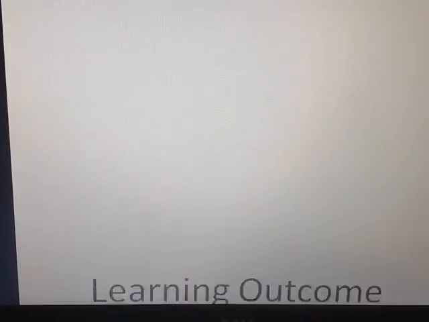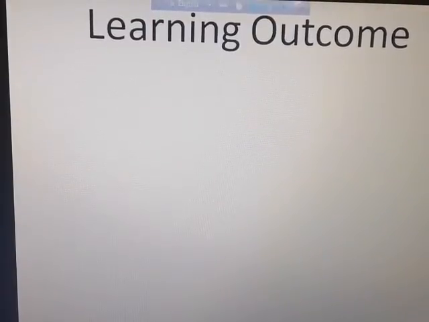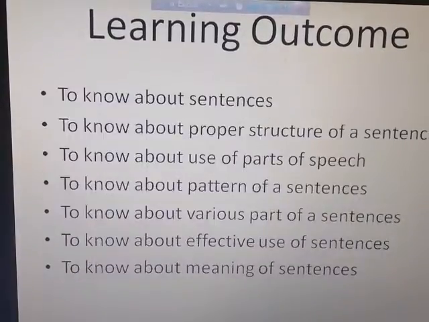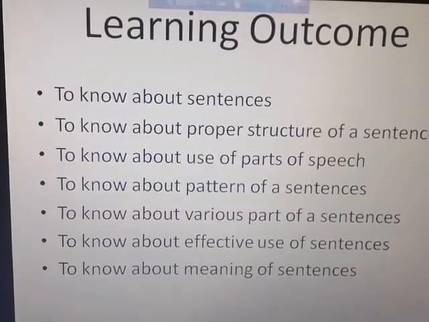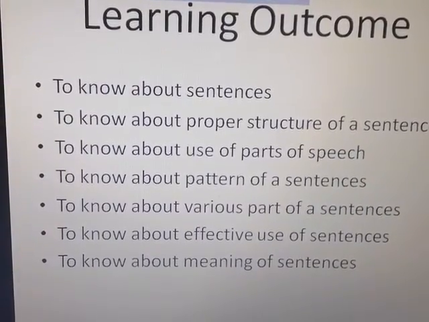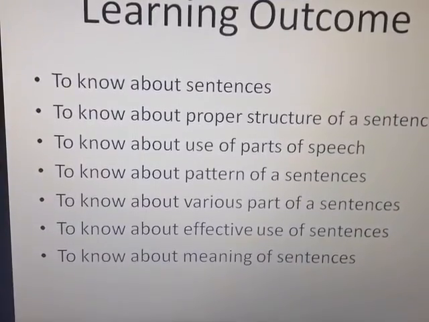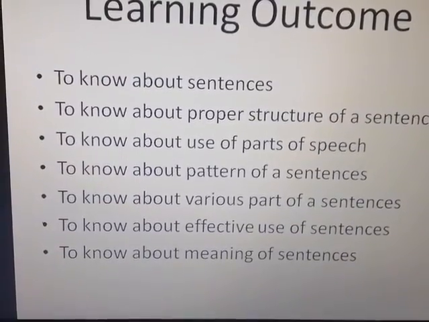Okay, we know the learning outcome. From these changing sentences we can learn many things. At first you know about sentences, structure of sentences, use of parts of speech, patterns of sentences, various parts of sentences, effective use of sentences, and the meaning of sentences.